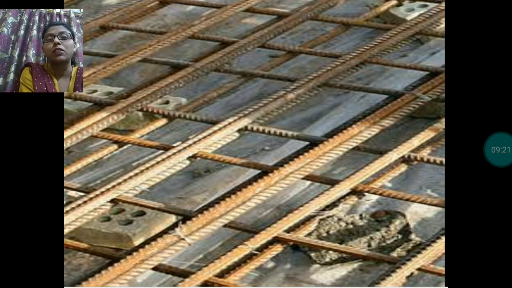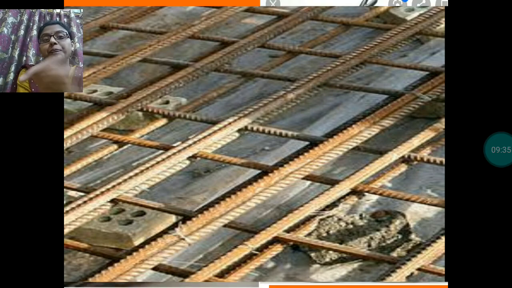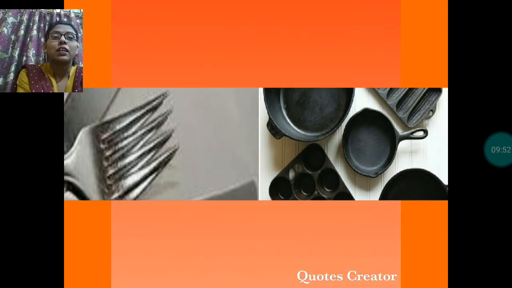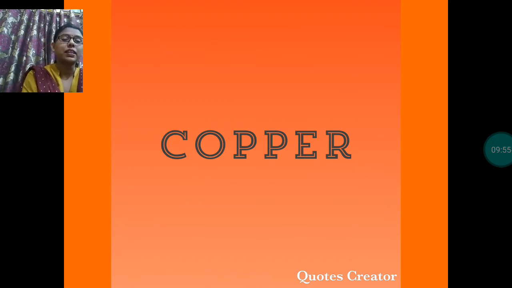When you see any building, or if you go to any construction site, you can find this type of structure. They are using iron to make the buildings. Here in your kitchen, when you go, you can see the cutlery or the utensils made up of iron. So this iron is very important for us. Let's move to the next metallic mineral, that is copper.